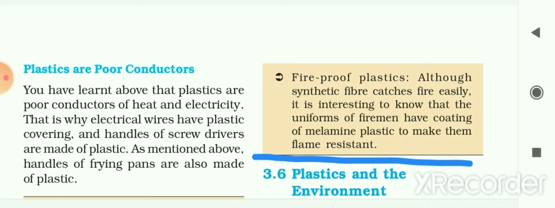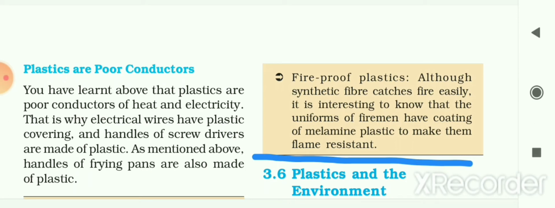Although synthetic fibres catch fire easily, it is interesting to know that the uniforms of firemen have a coating of melamine plastic to make them flame resistant. Earlier we had seen that melamine does not react, or melamine has higher strength to sustain higher heat, to tolerate heat better than other plastics. So it is used to make fireproof clothes.